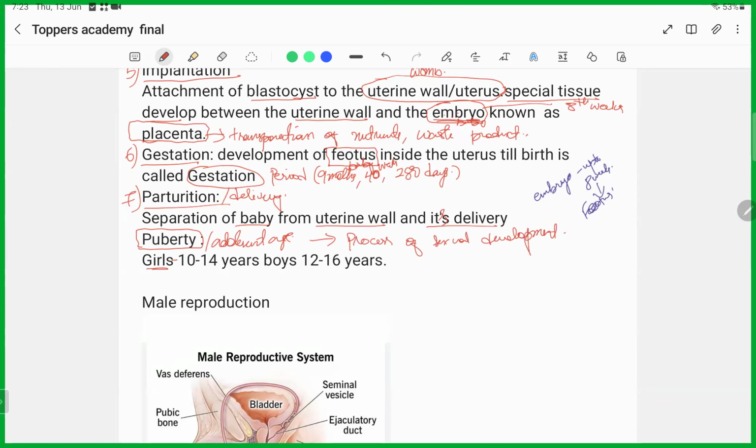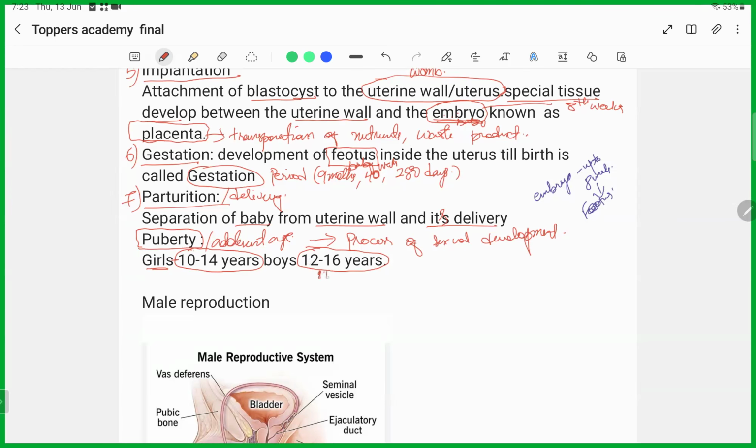In girls, it usually starts early. This puberty period is 10 to 14 years in females, and for boys, it starts a little late. The usual average we take is 12 to 16 years. There can be slight differences in different books, but this is what NCERT books refer to. So you can remember this.